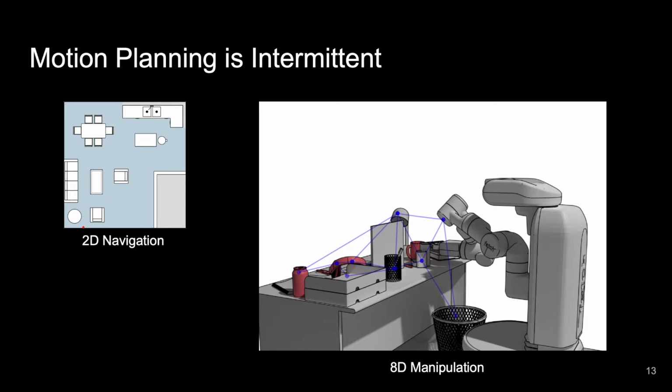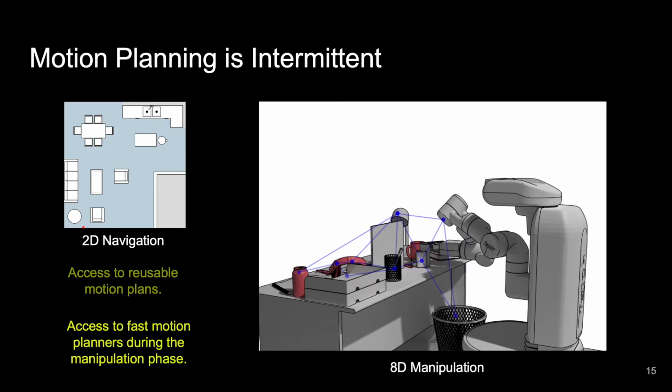Once it gets to a desk, though, it has to solve an 8-dimensional manipulation problem to actually pick and place different objects. This problem is exponentially harder than the 2D navigation problem and is much slower to compute on the robot's onboard computing system. There are two main characteristics we want from such a motion plan. First, we want access to reusable motion plans to avoid recomputing for every object that we have to pick and place on this desk. Second, we want that initial motion plan to be very quick to avoid the robot spending a lot of idle time waiting around at the desk, not doing anything.